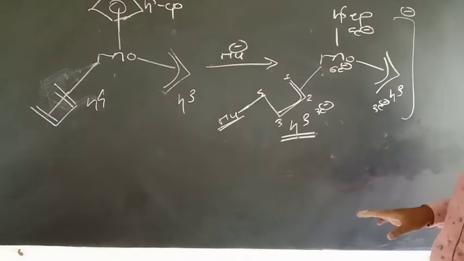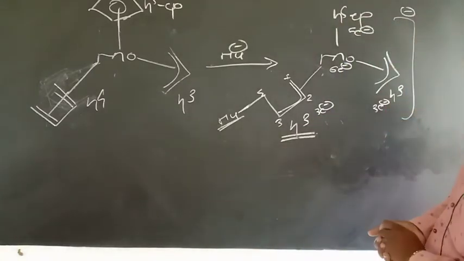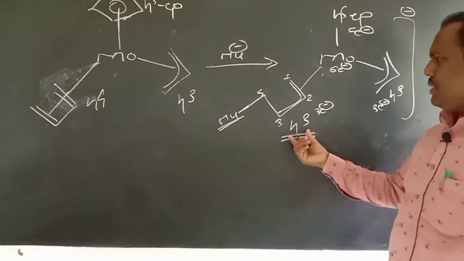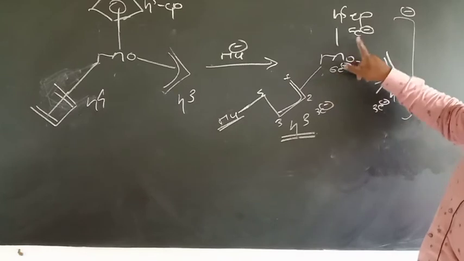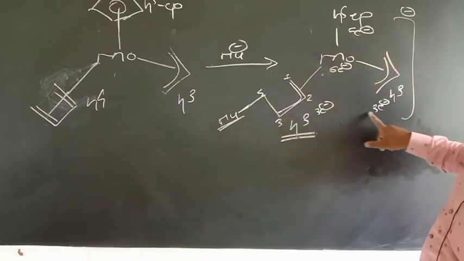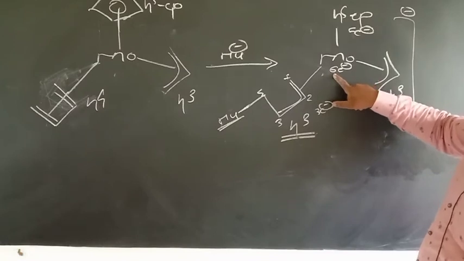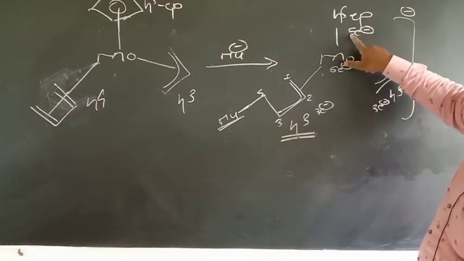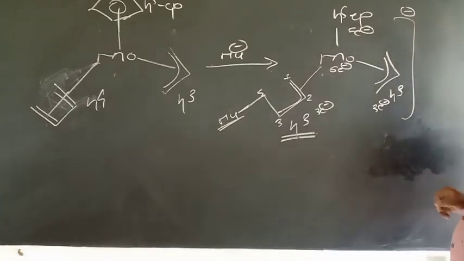So if you count this electron, it is an 18 electron species. In this complex, the hapticity decreases by 1 unit, and if you count the electrons, it contributes 3, 6, 5, 3. So 3 plus 3 becomes 6, 6 plus 6 becomes 12, and 12 plus 5 is 17, and for 18 electrons it should have a negative charge.